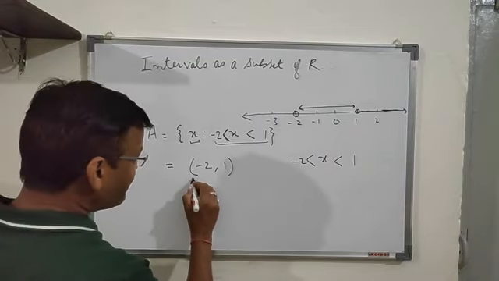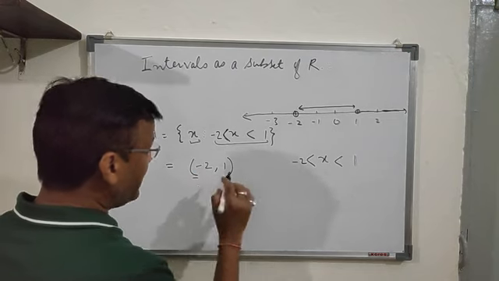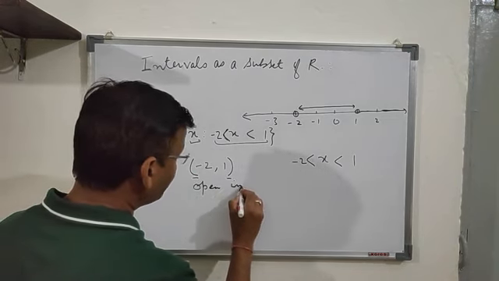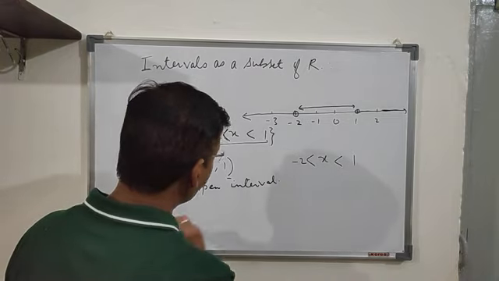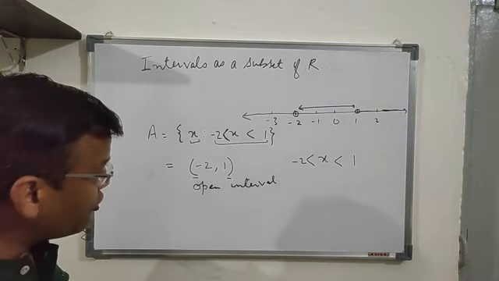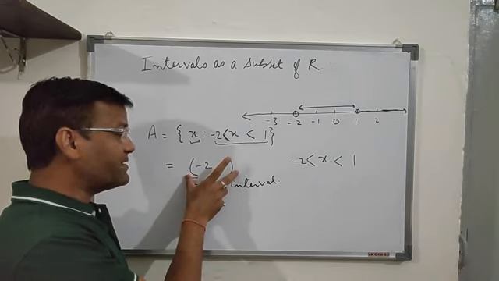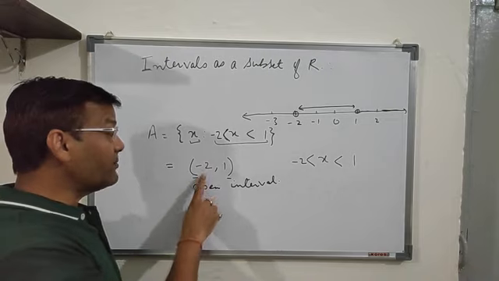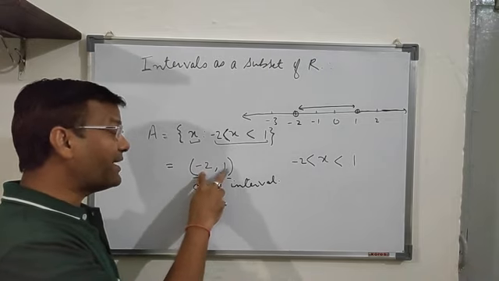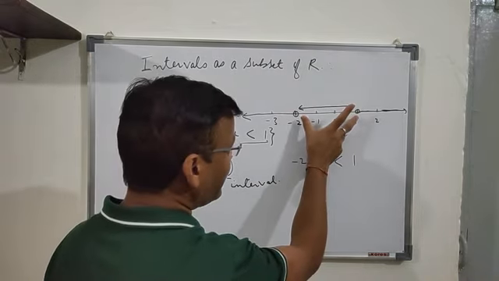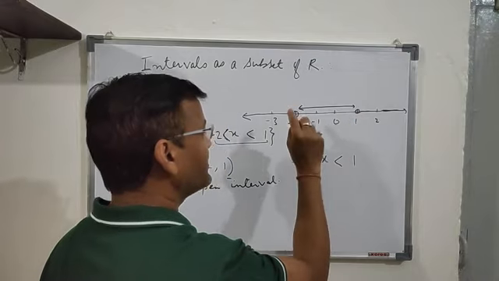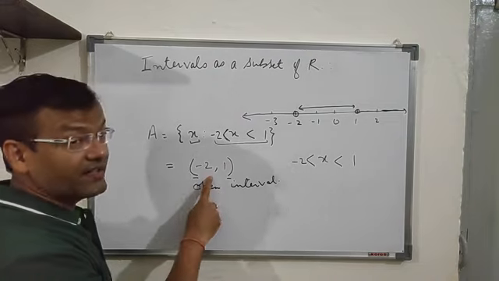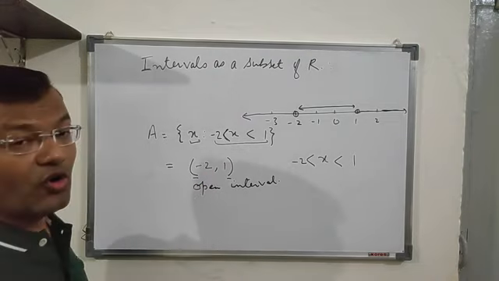Whenever this bracket is used here, this is said to be an open interval. So you must understand, whenever it is written (-2, 1), it represents the set of real numbers excluding -2 and 1. All those real numbers which lie between -2 and 1. The numbers will always lie between -2 and 1. You just have to leave out -2 and 1. The rest of the numbers are there in this interval, and this interval is said to be the open interval.